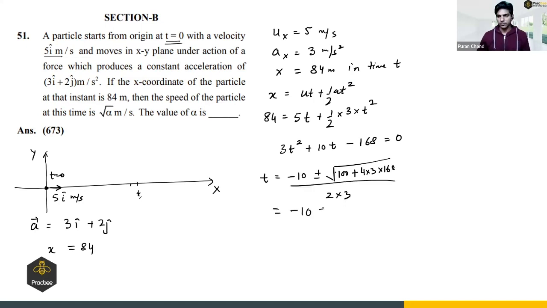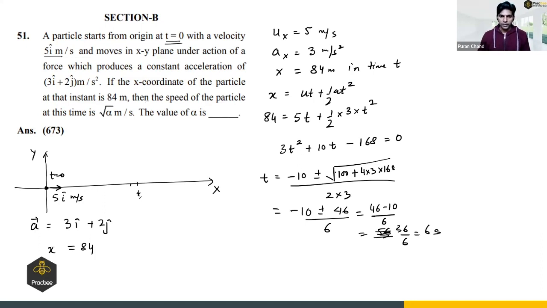So 10 plus minus 46 divided by 6. We will ignore the negative value. So this will become 46 minus 10, so sorry, 36 divided by 6. So it will be 6 seconds.